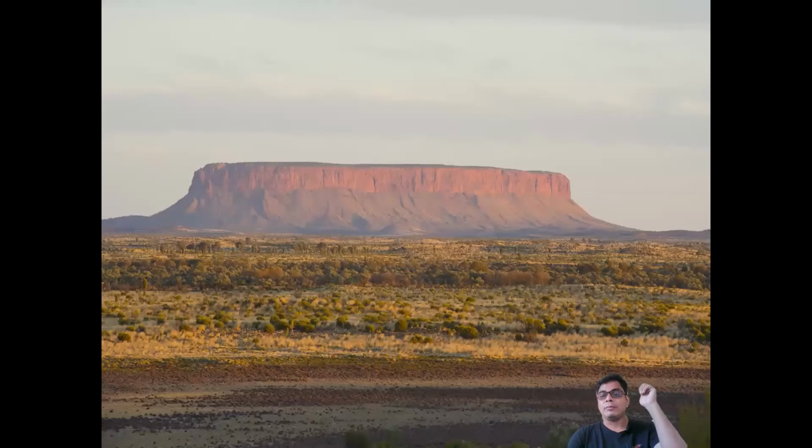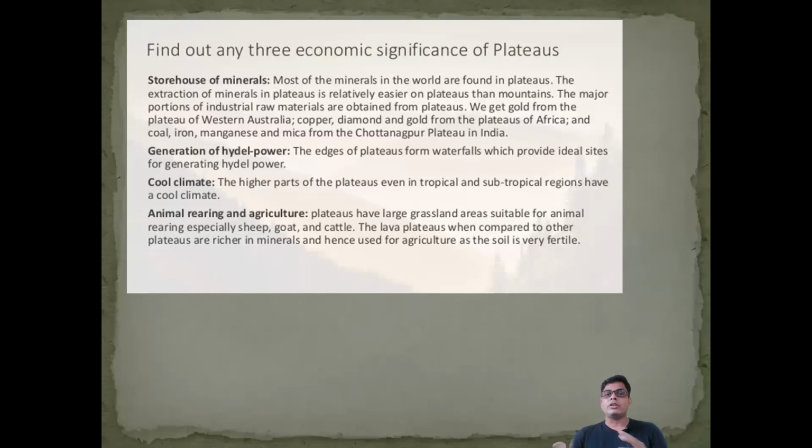Next, perhaps you can see in my background, this area is known as the plateau area. So we are going to start the importance of the plateau area. A plateau is a highland more than 400 meters above the surrounding area. So what is the importance of this? Storage of minerals. Actually, the plateau area is always called the storehouse of minerals. All types of minerals, perhaps you know, are found in that area.